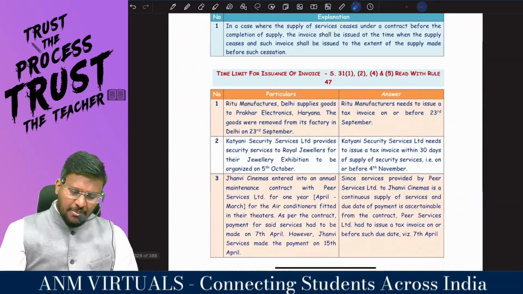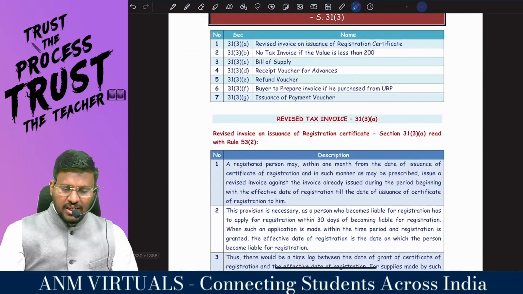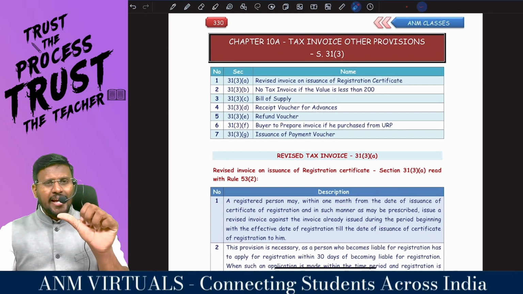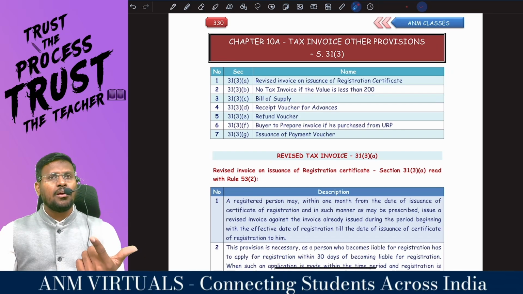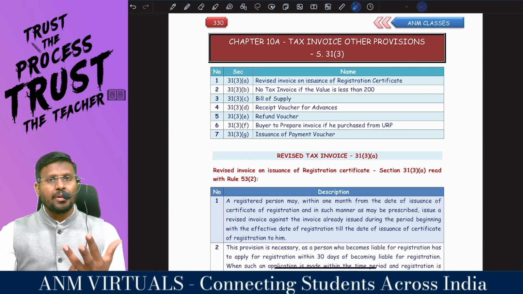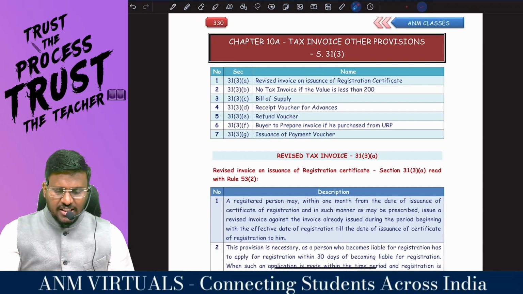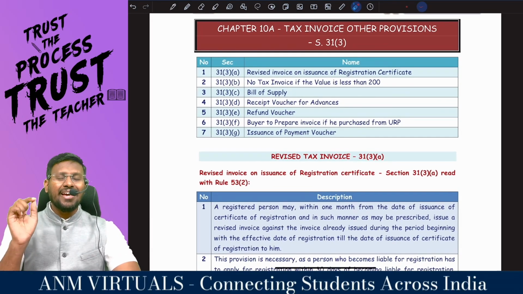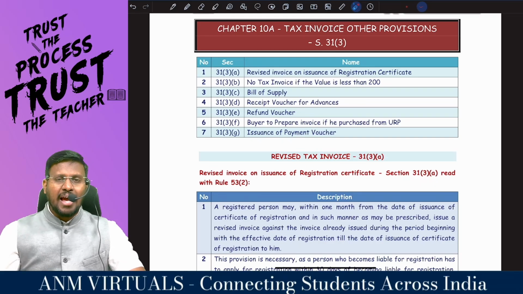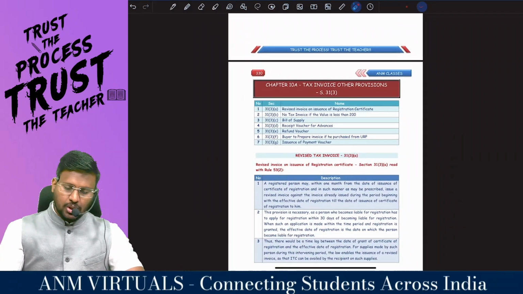If I am a supplier of goods and services, what are the other documents I need? As per clause A, I need a revised tax invoice. As per clause B, a consolidated tax invoice. As per clause C, a bill of supply. As per clause D, a receipt voucher. As per clause E, a refund voucher. And as per clause F, the buyer is the person who is supposed to prepare it if he purchased from an unregistered person. And clause G, issue of payment voucher.